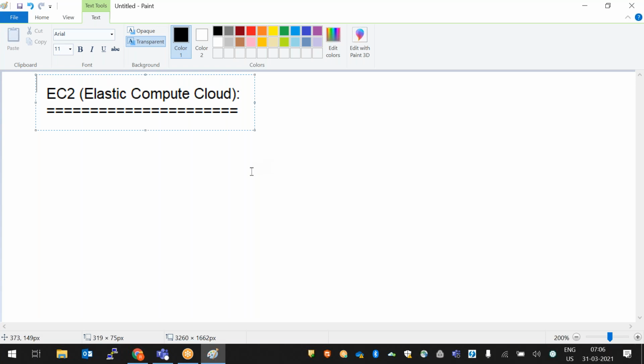So basically, what is elastic in general? The property to stretch, which can expand easily. Stretch, expandable, whatever. So whatever services we are using in cloud, those are expandable, those are stretchable, right?